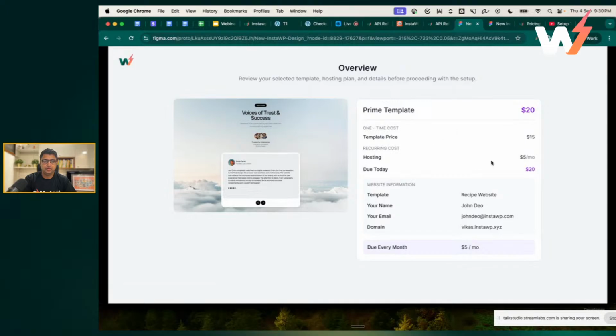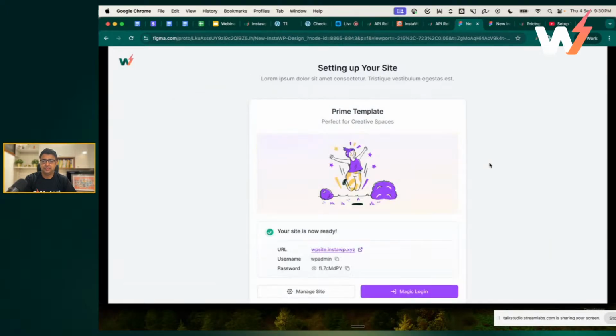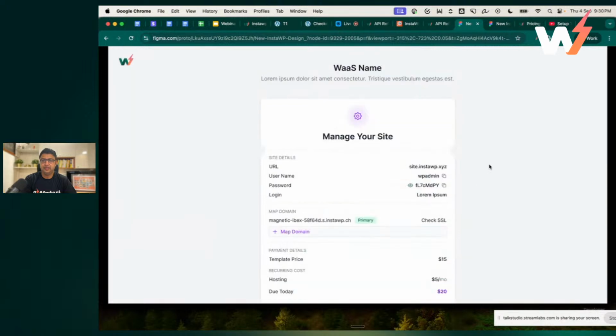And then the user gets a final screen, user submits, and the site gets created, site is ready, the user can manage the site. We also have plans to create a full-blown portal where we automatically create a customer on your own portal.